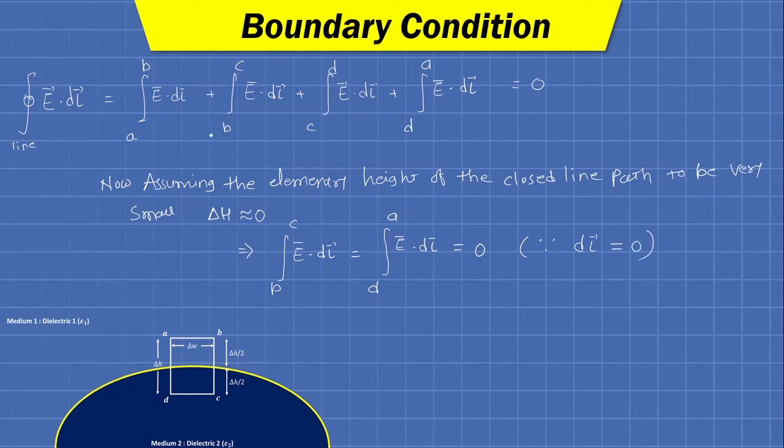So these two terms, the second and fourth terms of the integration, turn out to be 0 if we assume the elementary height of this closed path is very small.